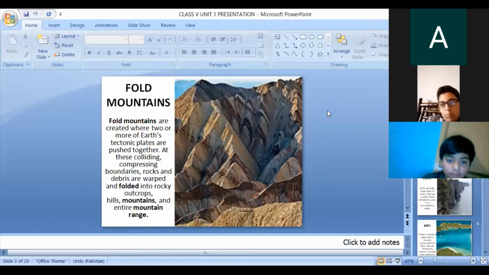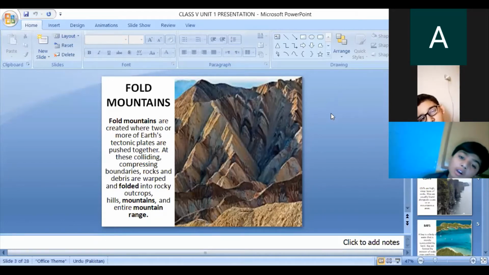It takes millions of years to see a visible change from the movement. You cannot see the change in fold mountains in 1 year or 2 years. The change takes thousands of years to appear on the mountains. This gives rise to the formation of volcanoes and mountains. It was the movement of folded sedimentary rocks that formed the peaks of the Himalayas.